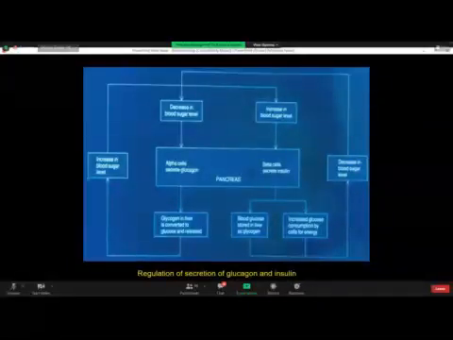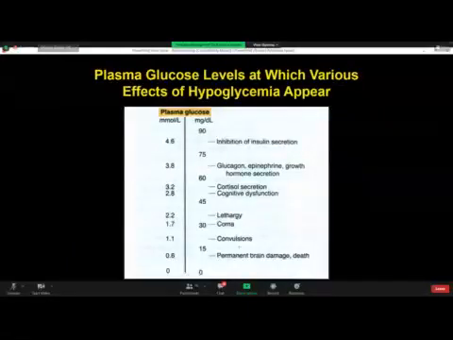Now it is not insulin alone, but the insulin and glucagon ratio which is important to determine the pathophysiology of diabetes mellitus. This is the last slide of the endocrine pancreas, and I love this slide.